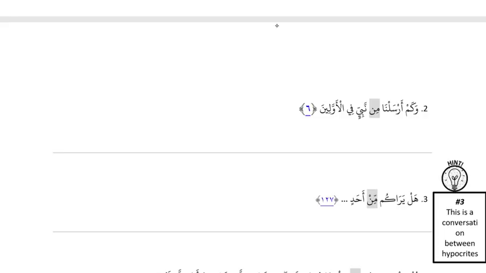أرسلنا is past active. Okay. We. Past active, we. I'm leaving min nabiyin to be receiver. Yeah, and we know that it's emphasizer min because it's in a sentence with kem. Kem, which is a question word. So, yeah, we have our doer, then min nabiyin must be receiver. And then fil awalin is TLDR and its noun.